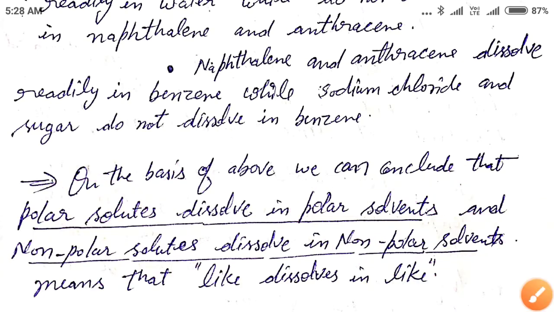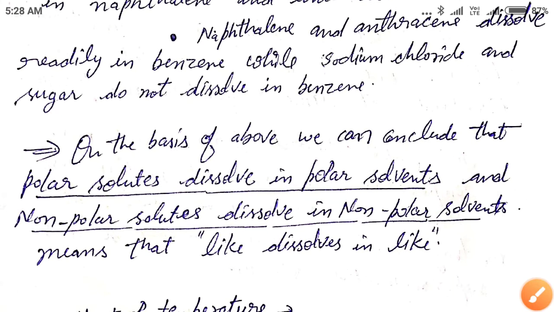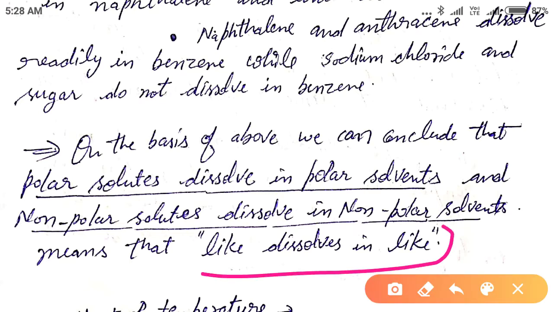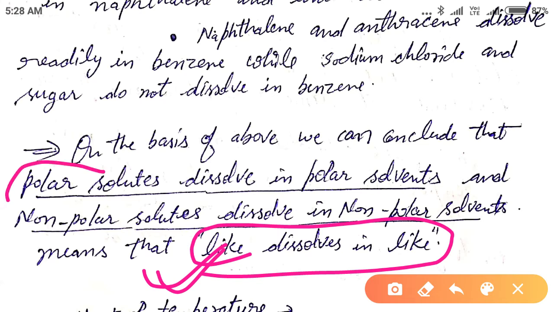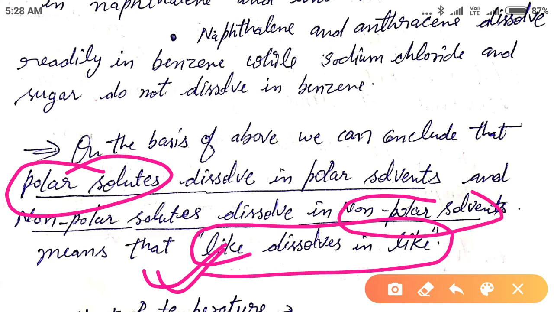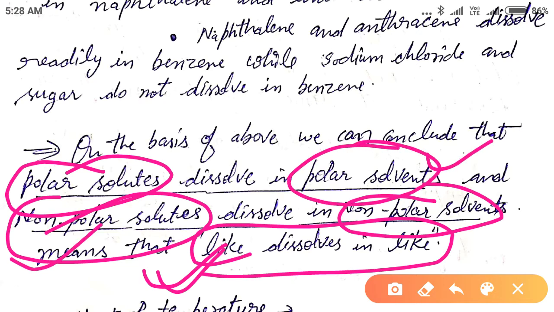We can also say that like dissolves like. It means that a polar solute does not dissolve in a non-polar solvent, and a non-polar solute will not dissolve in polar solvents.